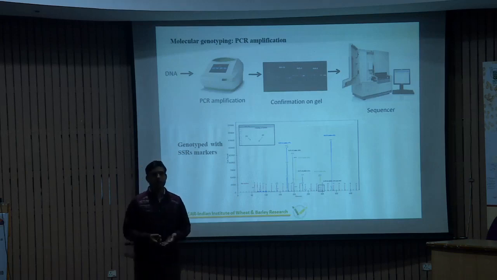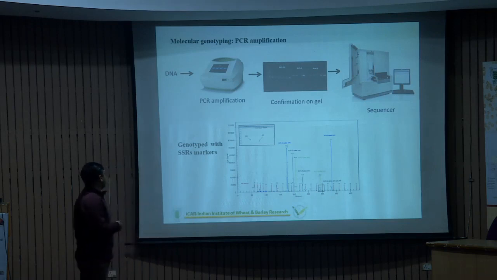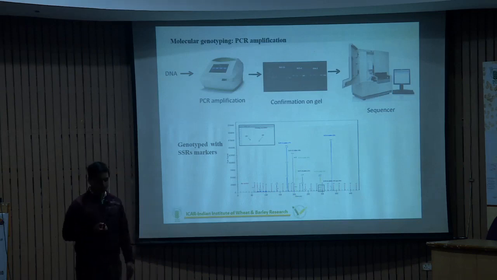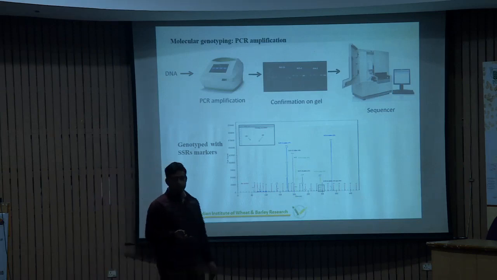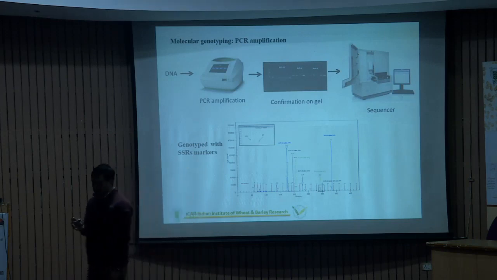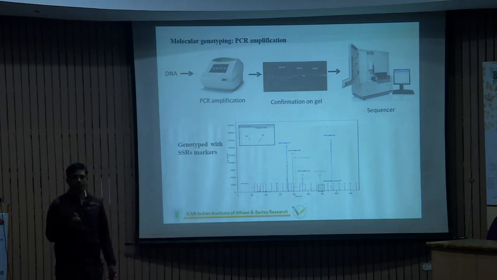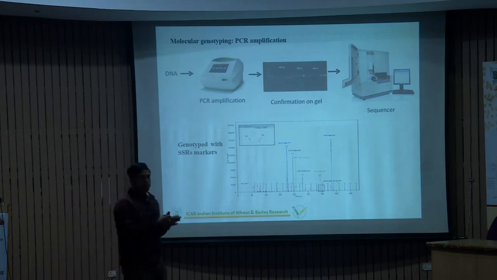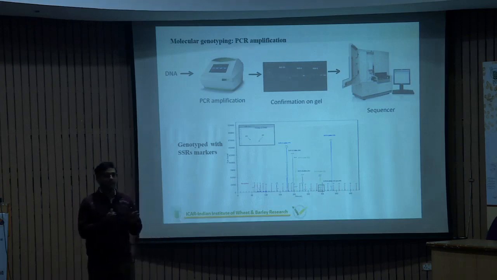I think DNA isolation is not a big job. There are a lot of protocols and kits to isolate DNA from this particular powder, and then use PCR with specific markers relevant to that particular fungus. You can use conserved markers, because in fungal systems there are some conserved regions present in every type of fungus or species, but there is variation within these conserved regions that is mostly used to differentiate one isolate or strain from others, like ITS, internal transcribed spacer regions, beta tubulin, translation elongation factors, actins.